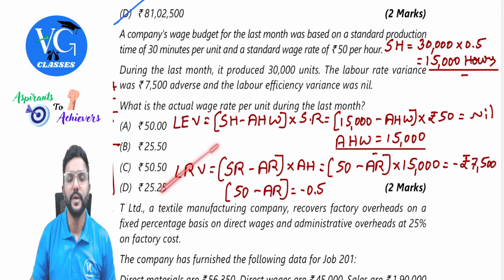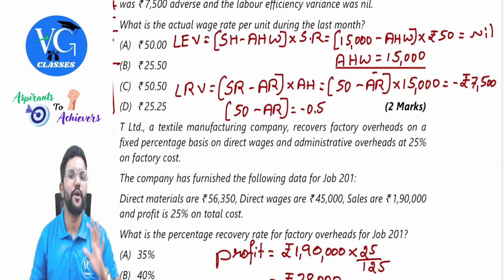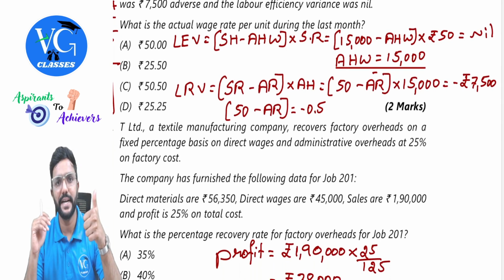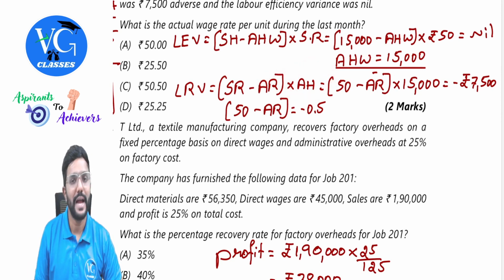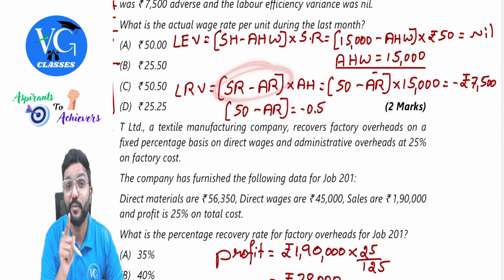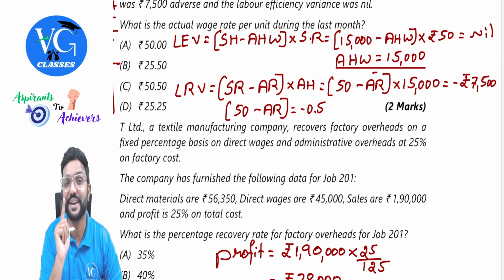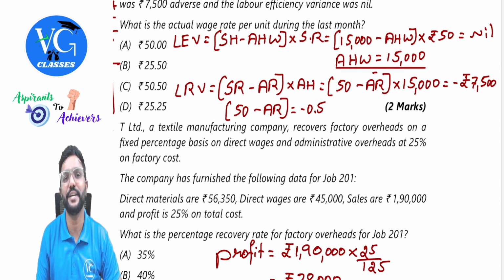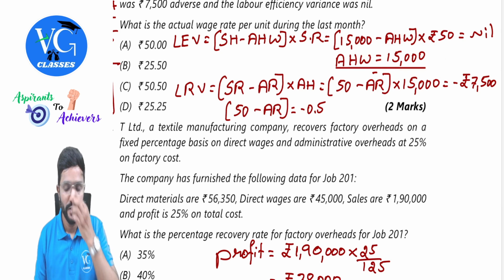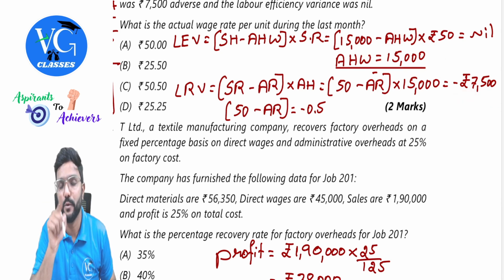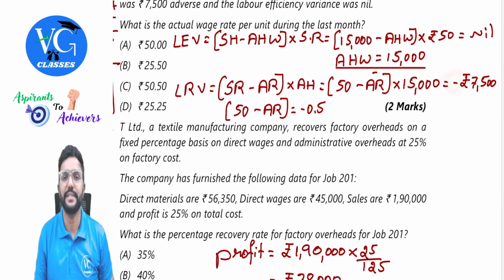Okay. Now let us move to labor rate variance. What is the formula for calculating labor rate variance? Standard rate minus actual rate into actual hours. And here, is the rate per unit or per hour? Per hour. Please be careful. Actual rate as well as standard rate are both per hour. Standard rate is already given, 50. Actual rate we don't know, let us keep it as AR, into 15,000, which is actual hours that we just got, is equal to 7,500 negative. As it is adverse, I am writing it as negative, guys.